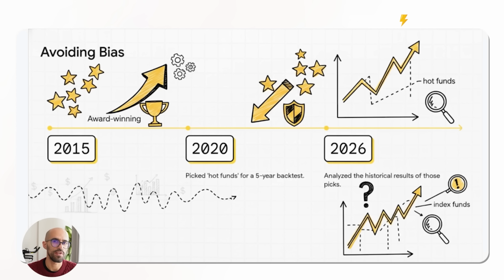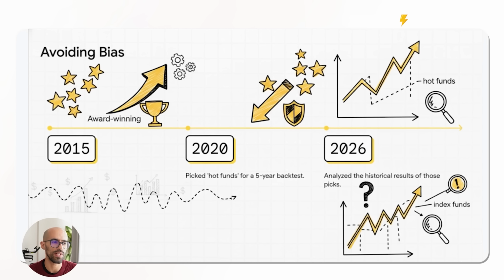I went to 2015 and did some research on what the active hot funds back then were, that all the blogs were talking about: value investing, Morningstar, Dhan. I found a lot of different blogs on what the hot AMCs and hot active funds were, that if you had done like 10 minutes of research, you would have seen their names and you would have probably gone and invested in those, right?